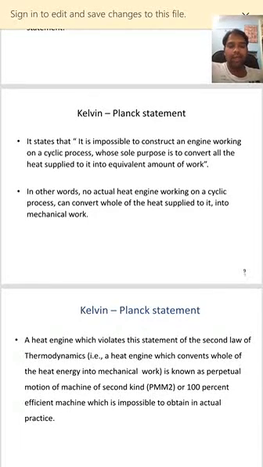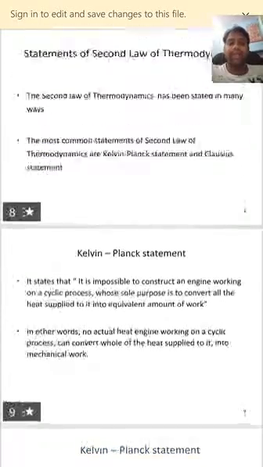So the heat engine which violates the Kelvin Planck statement, that is second law of thermodynamics, is known as PMM of second kind, that is 100% efficient machine, which is impossible to obtain in actual practice.